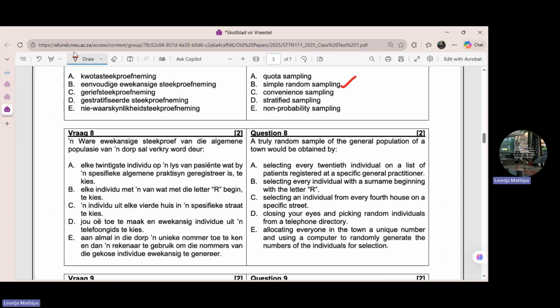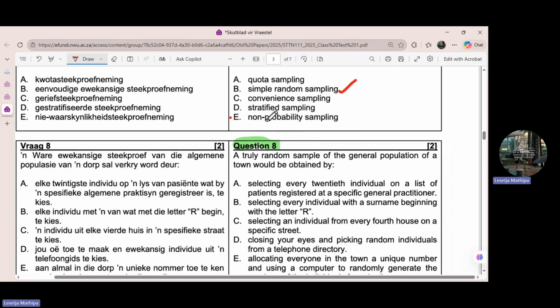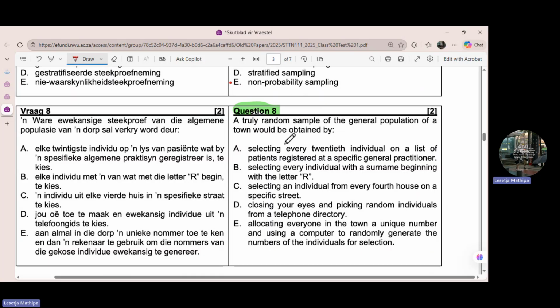All right, then question 8. It is as follows: a truly random sample of the general population of a town will be obtained by doing what? Look at this, a truly random sample. I hope you all know what a sample is. Of the general population of a town will be obtained by doing what?